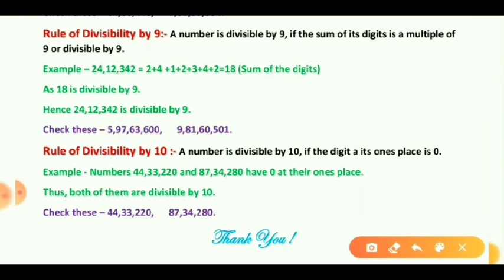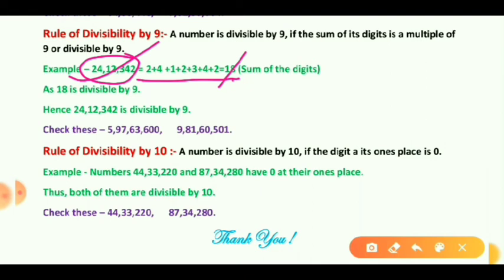So we have an example for it, that is 24,12,342. For that, what do we have to do? Add the digits of the number, that is 2 plus 4 plus 1 plus 2 plus 3 plus 4 plus 2. The sum is 18. And 18 is a multiple of 9 and also divisible by 9. So in this condition the whole number 24,12,342 will be divisible by 9.